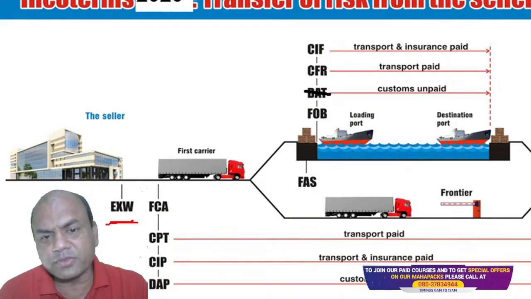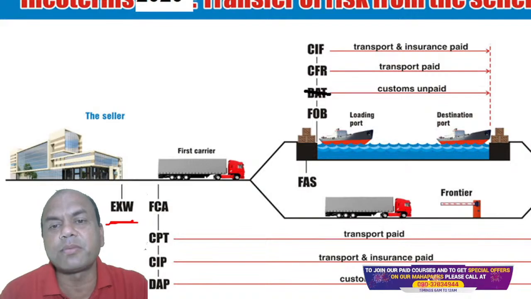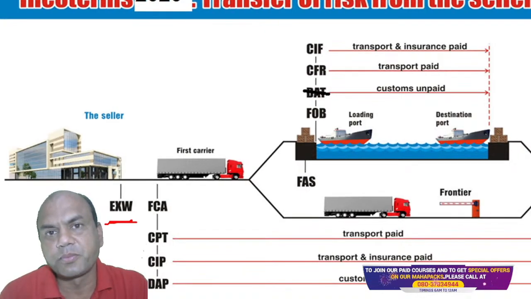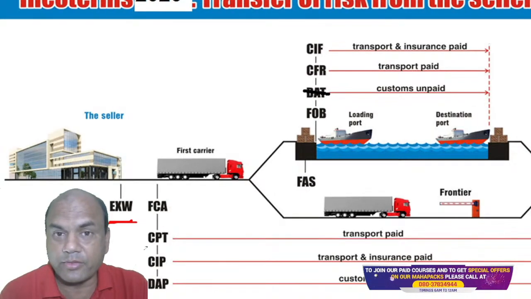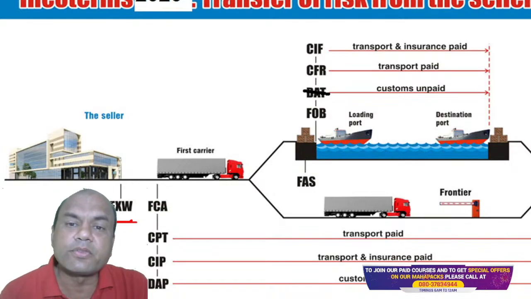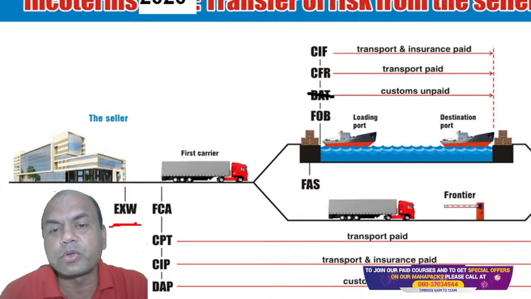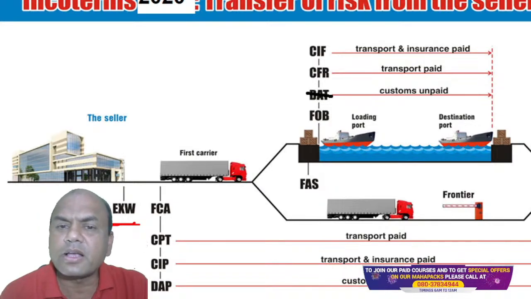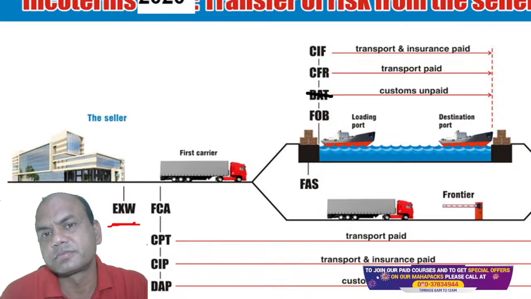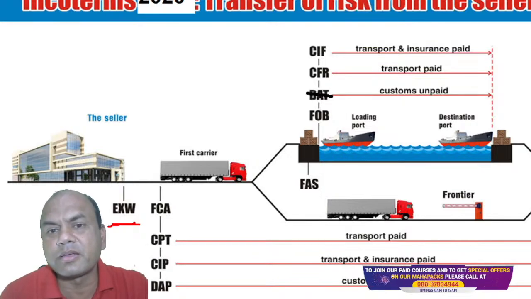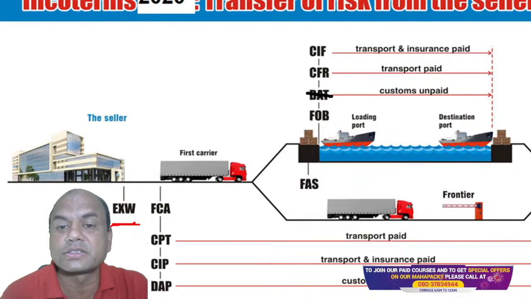Okay. Now, suppose I am having a CIF Incoterm and I have to come to this FOB Incoterm. Everyone answer me. From CIF, I have to come to FOB. How will I come to this point from CIF to FOB? What will be my method of arriving at this FOB?